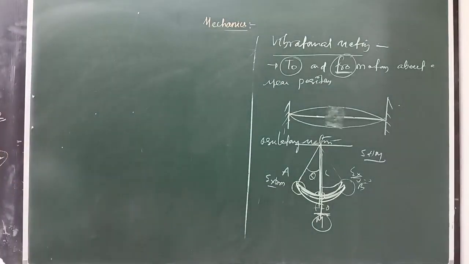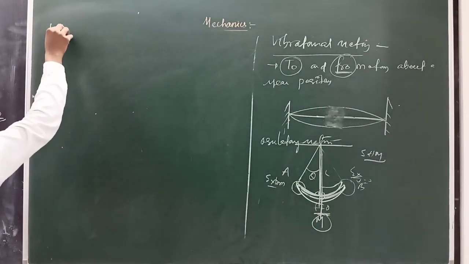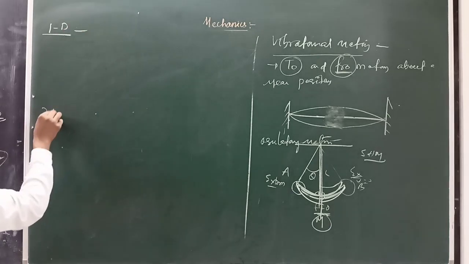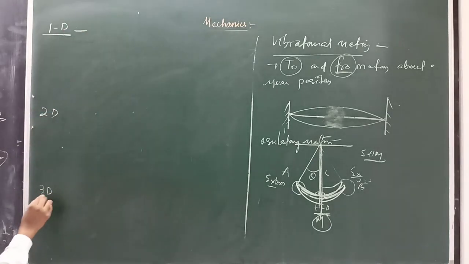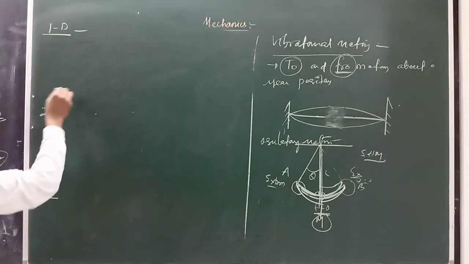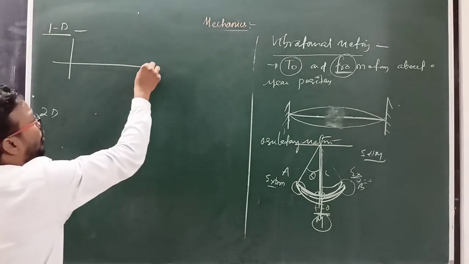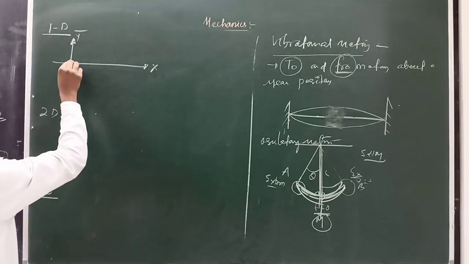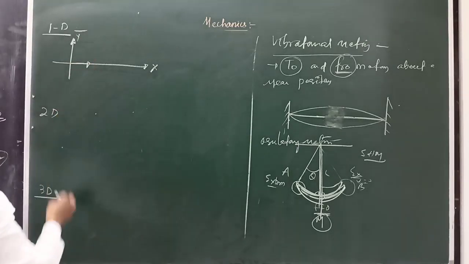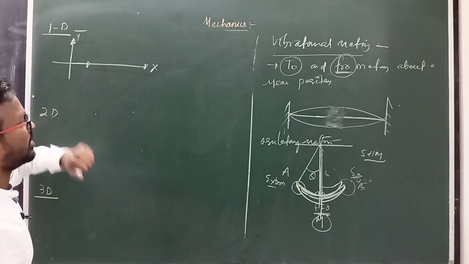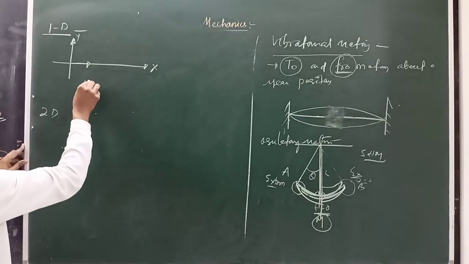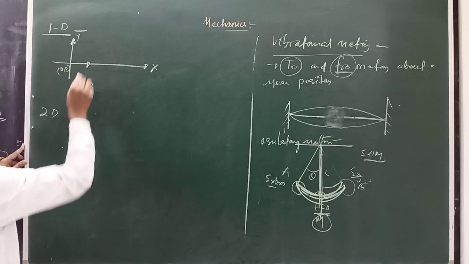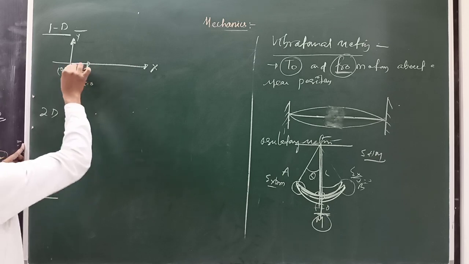So these are types of motion, and another type of motion is one dimensional motion, two dimensional motion, and next three dimensional motion. In one dimensional motion, only one coordinate changes, only the x coordinate. Suppose at time t equal to 0 the particle is 2 meters from the origin.